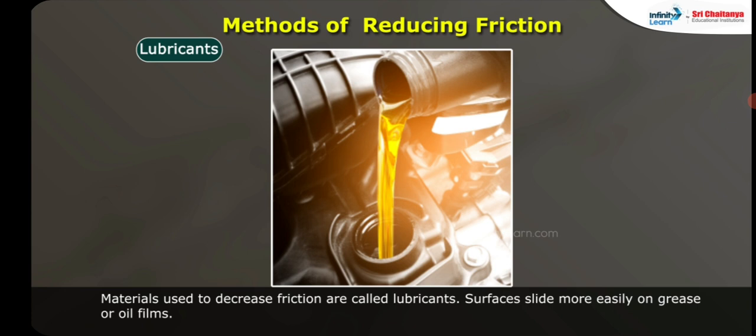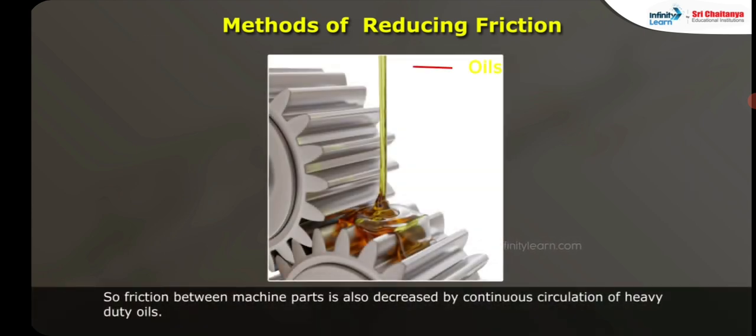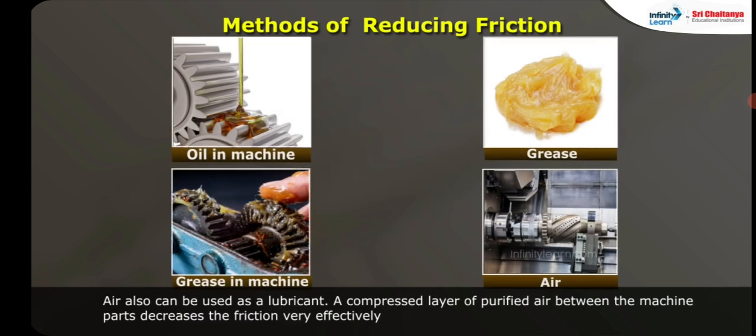2. Lubricants. Materials used to decrease friction are called lubricants. Surfaces slide more easily on grease or oil films. So friction between machine parts is also decreased by continuous circulation of heavy-duty oils. Air also can be used as a lubricant. A compressed layer of purified air between the machine parts decreases the friction very effectively.